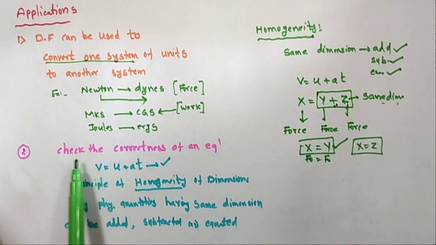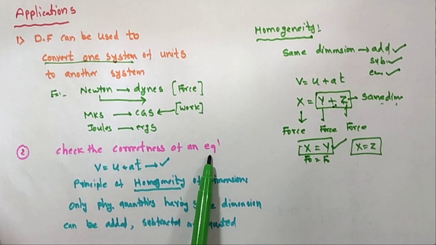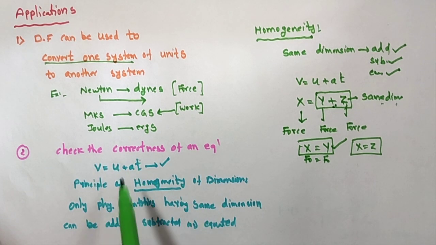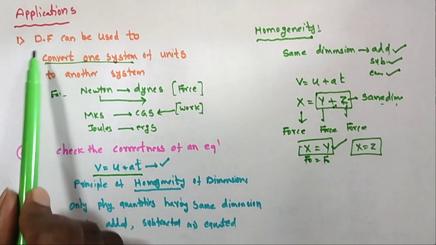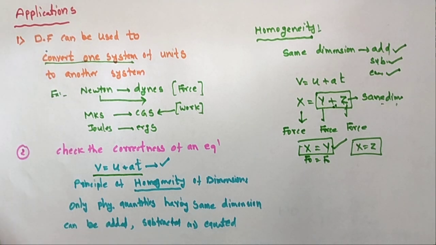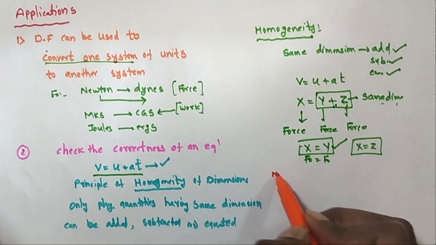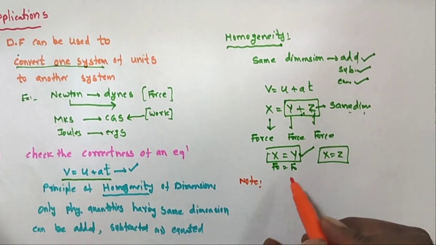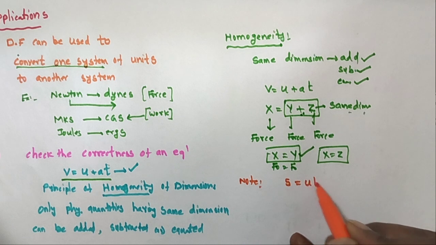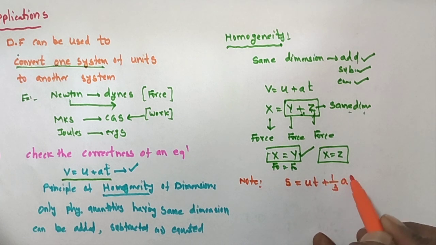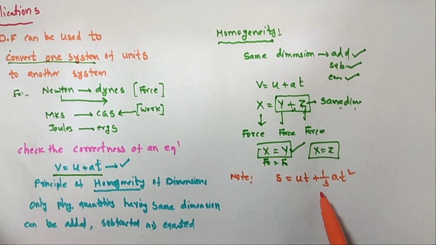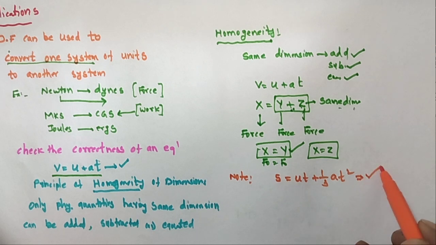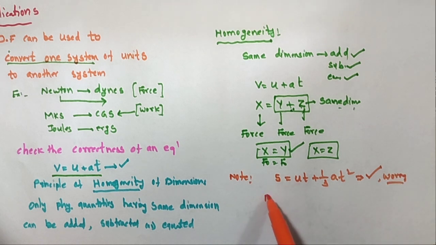So what is the second one? It is to check the correctness of an equation. That is, given an equation or formula, whether it is correct or not is checked by using the dimensional formula. Okay, suppose let us take s is equal to ut plus 1 by 3 at square. This is the equation. Will this equation be correct or wrong? How do we decide? Using the dimensional formulas.